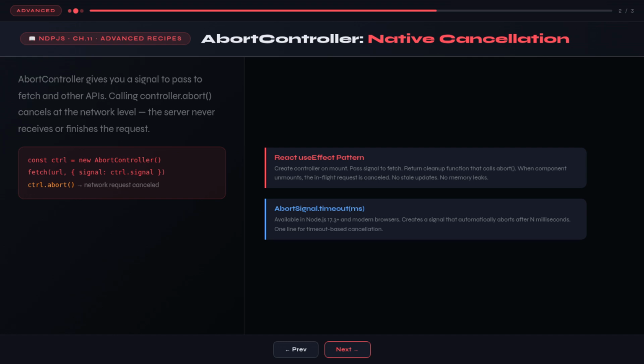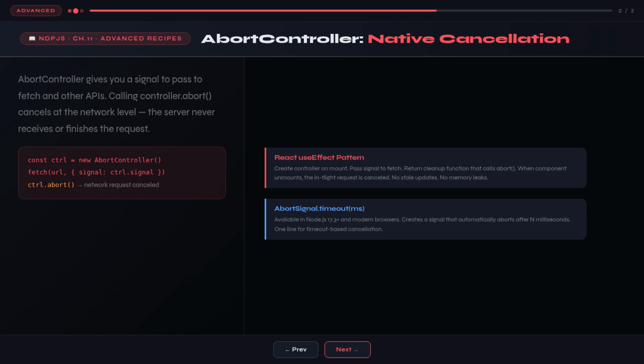The simplest cancellation approach is a Boolean flag. You create a variable, let cancelled = false. You fire the async operation. When it resolves, you check, if cancelled, do nothing. The caller can set cancelled to true at any point. This works, and it's what most developers reach for first. But it has a critical limitation: the underlying operation still runs to completion.